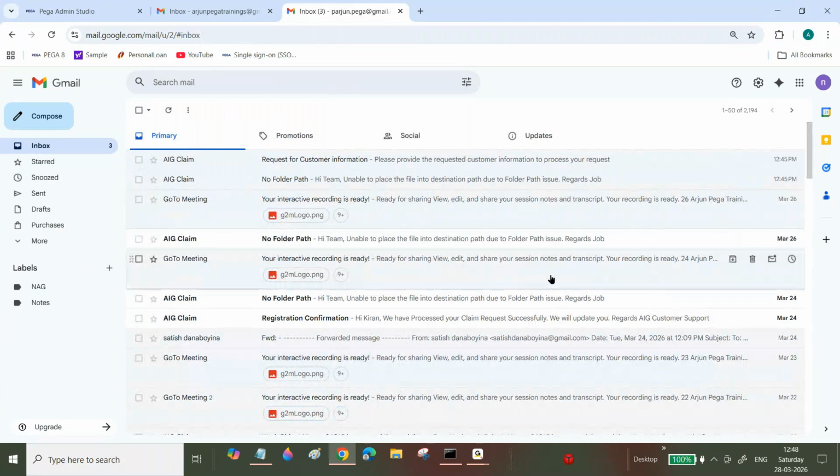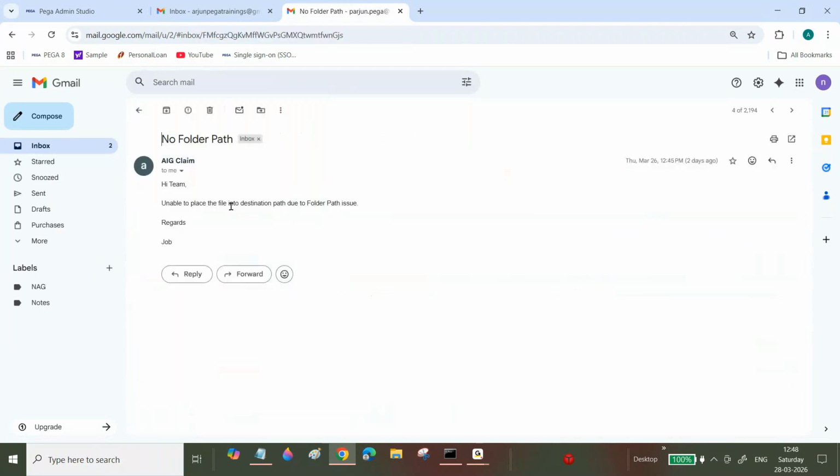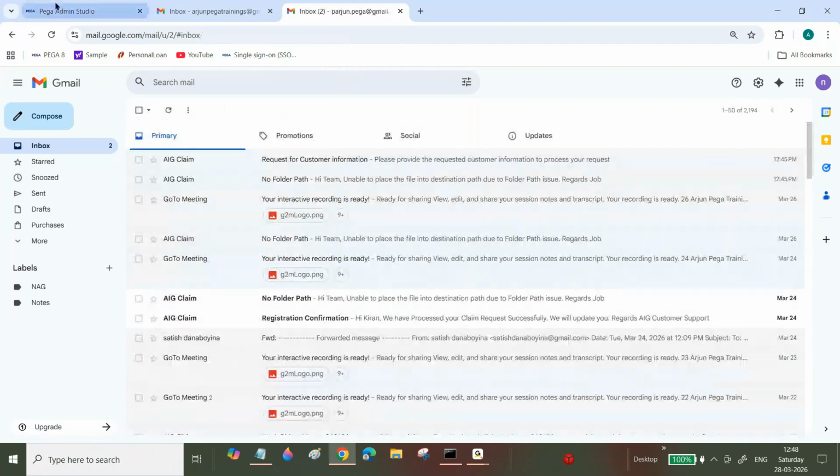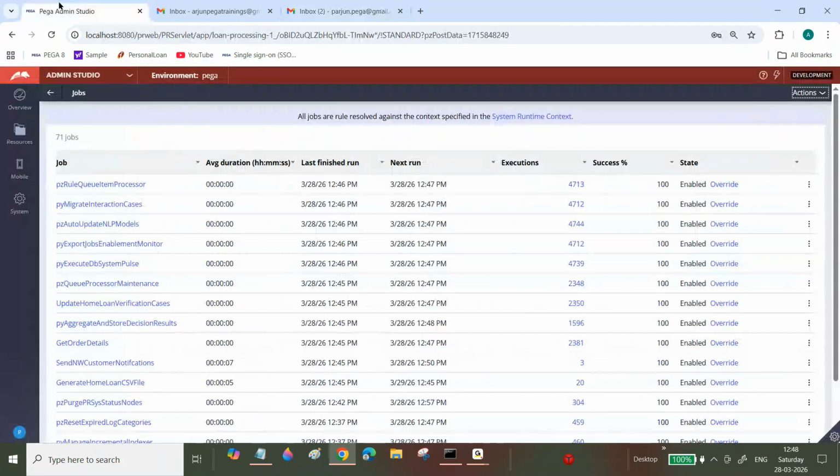Every day the job executes, and then I get an email or not. I wrote the logic to find whether the folder path is available or not. If there is no folder path, I'm sending an email. I will show you, just wait for 12:50 and then we can see this one.